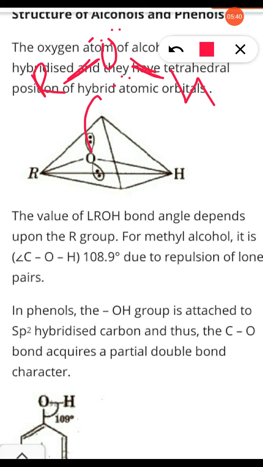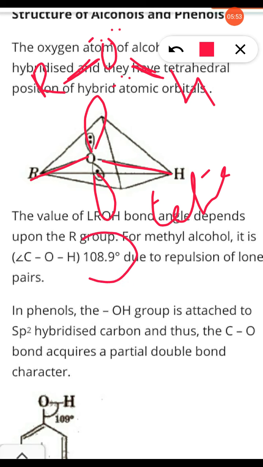See, this lone pair, due to that there is a repulsion and its structure becomes tetrahedral. That is, a tetrahedral structure is formed, and the bond angle is 108.9 degrees due to repulsion of the lone pair.